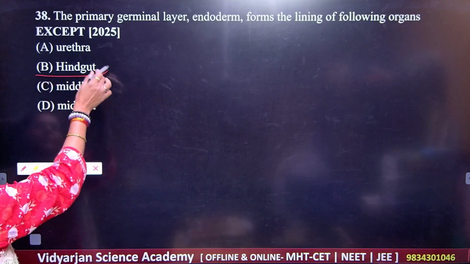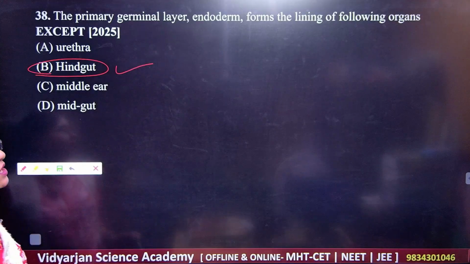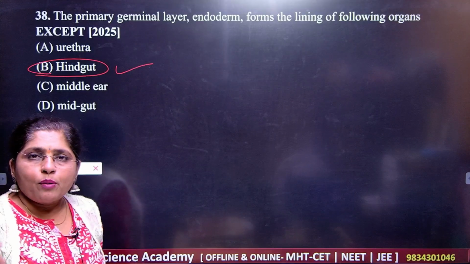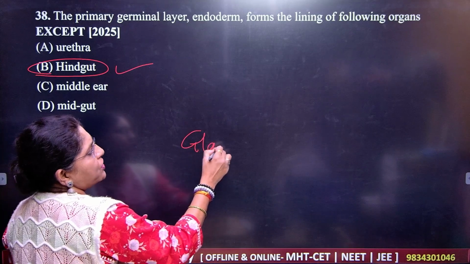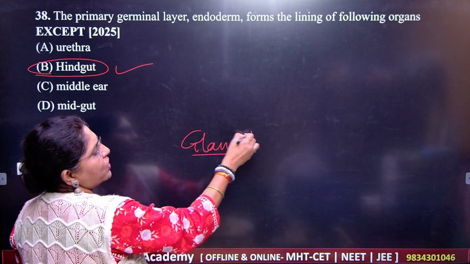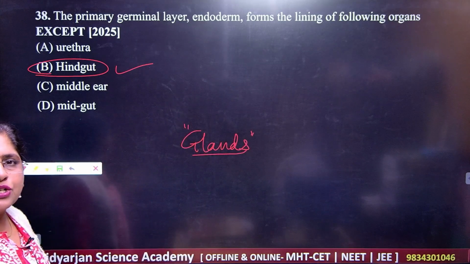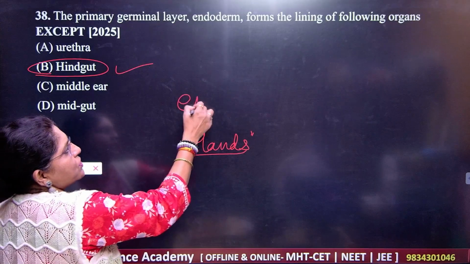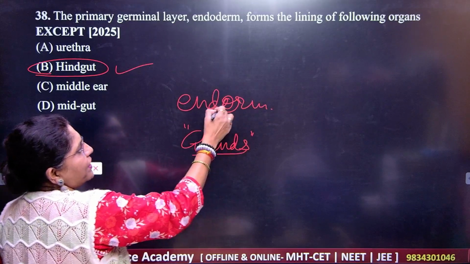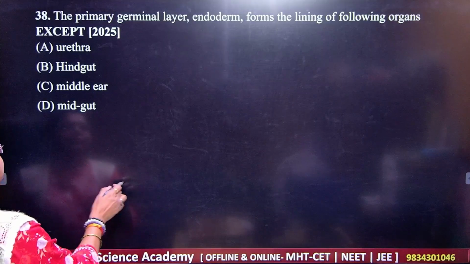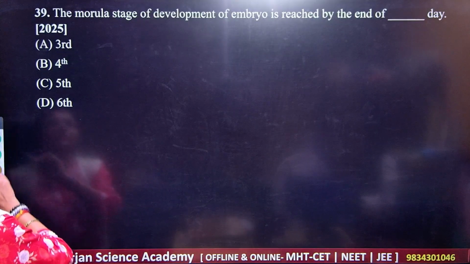So this is nothing but what here? Hind gut. Okay, remember this, because from endoderm you are getting the formation of what here? Majority of the glands are formed here in the embryonic condition. So endoderm is responsible for the formation of what here? Glands, right? Endodermic region.